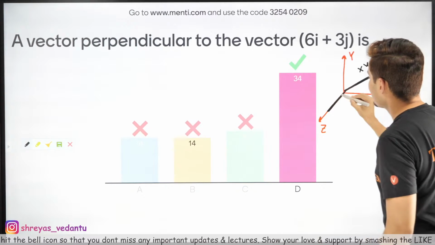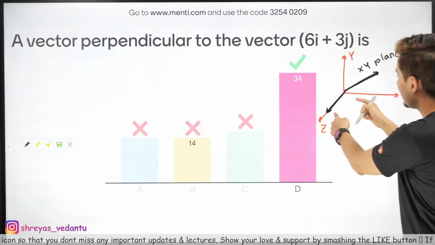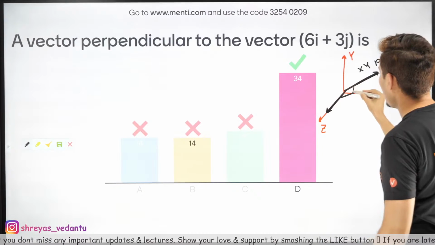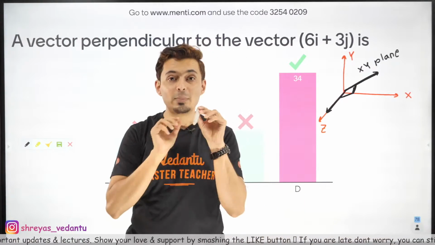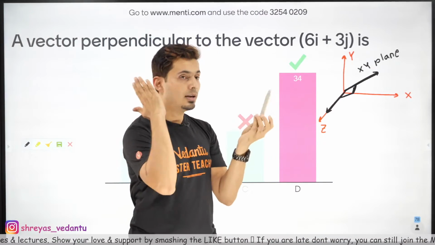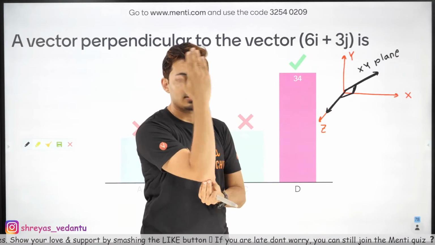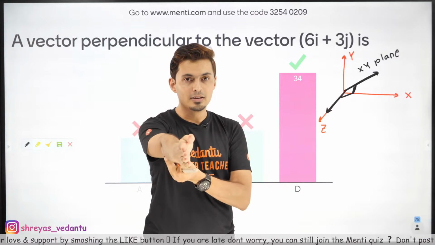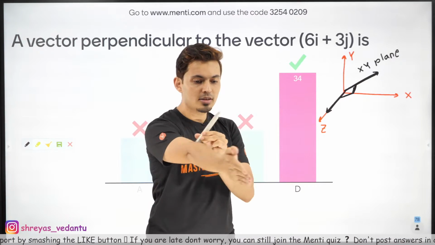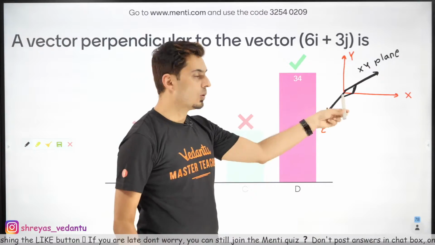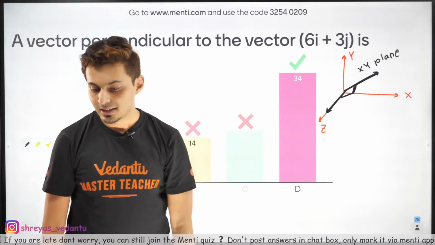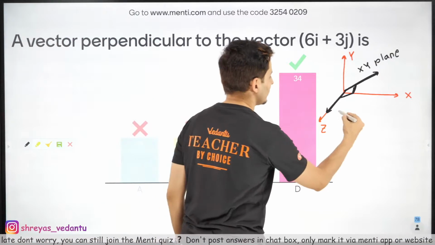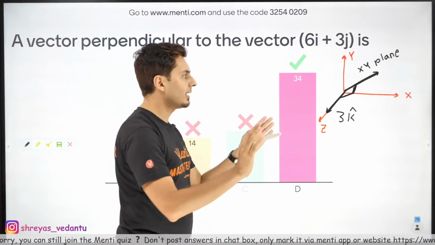Any vector in the z axis. Z axis is coming towards you. X and Y are in the plane of the computer screen. So if you have a vector here and a vector here, aren't these two vectors perpendicular? So the last option had only 3k cap. So that 3k cap is the correct answer.